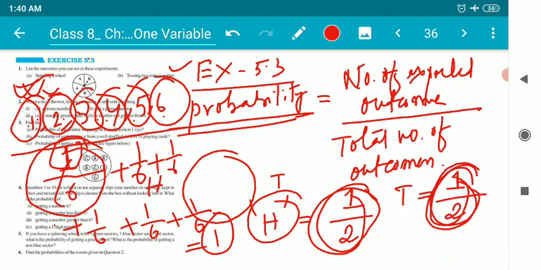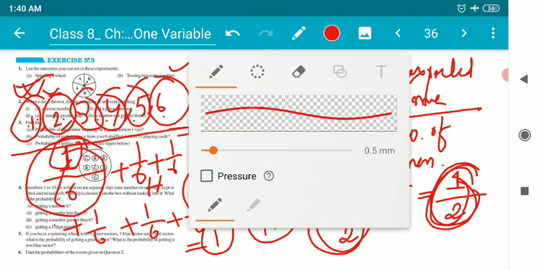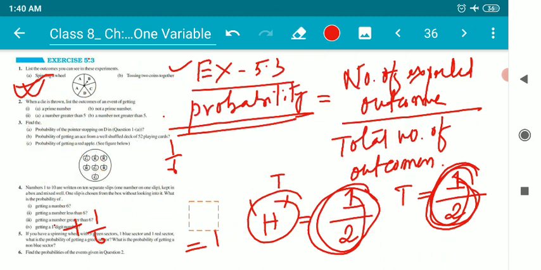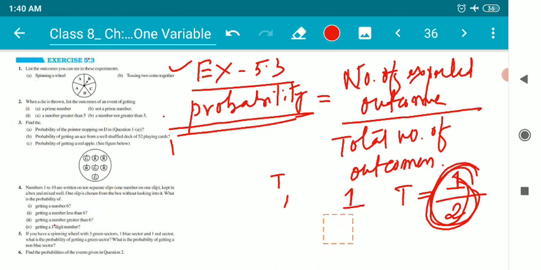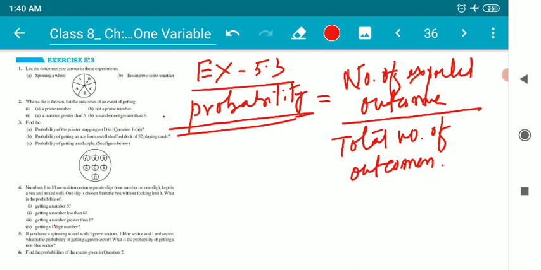If we get more than 1, the probability is wrong. Or if you get less than 1, your probability is wrong. The sum of all the probabilities of events will always be 1. It should be always 1 only.